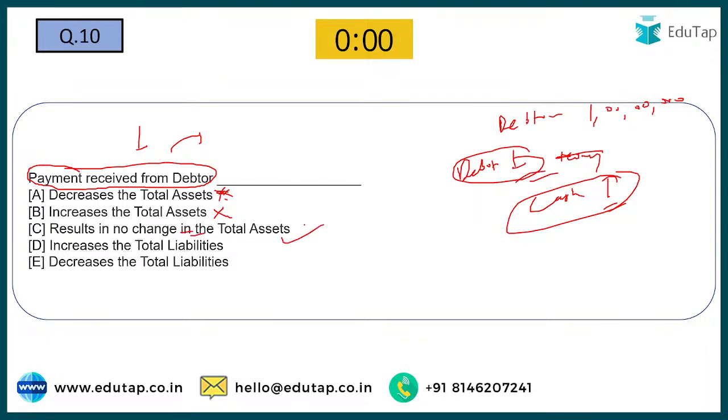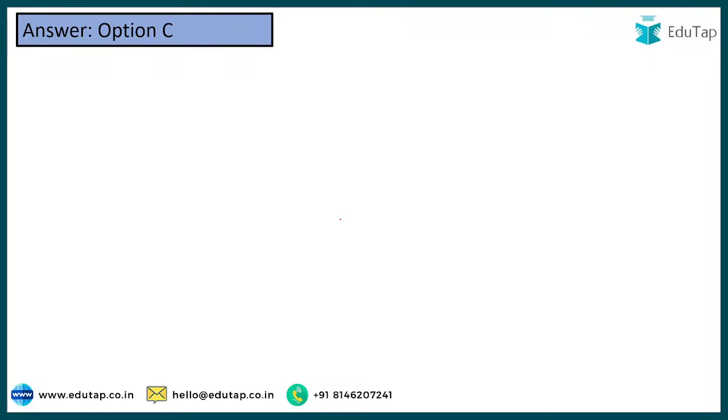So the correct option would be option number C, and I can see here Pratiksha is correct, Shubham is correct, and Ashutosh is correct here. Okay, no problem for whoever got it wrong, it happens. Just look at the options very carefully and try to answer logically. Don't worry. Let's move to the last question.